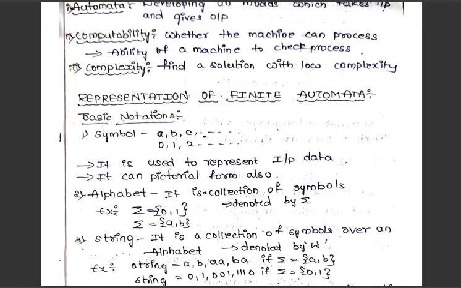And it can be in pictorial form also. To say it more simply, a symbol is nothing but a representation of the input data. It can be in the form of any single character. It can be A, which is a single character. It can be B, which is also a single character. So it can be any type of single character. It can be A, B, C, D or 0, 1, 2 or uppercase A, B, C, D, or it can be other special characters. It can be anything. That is nothing but the symbol.